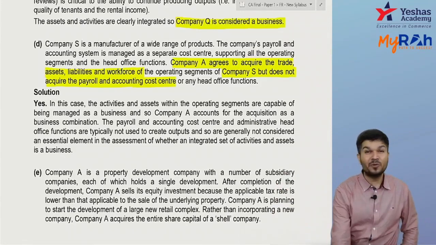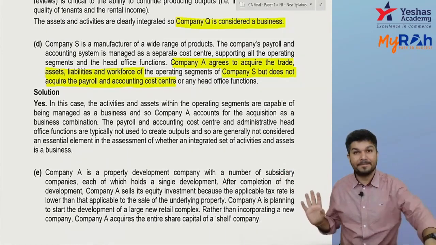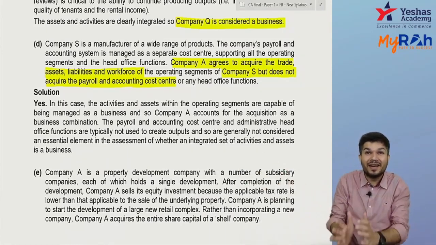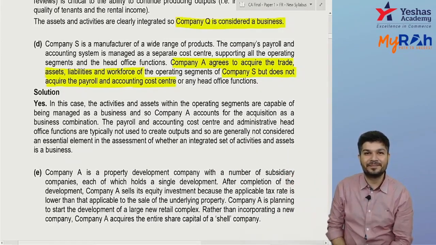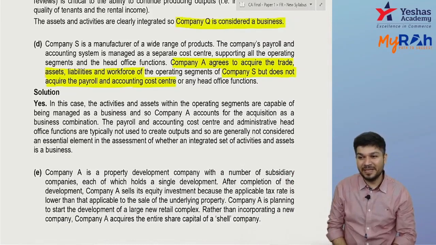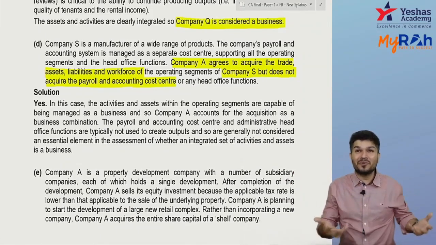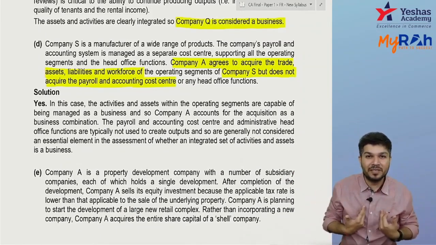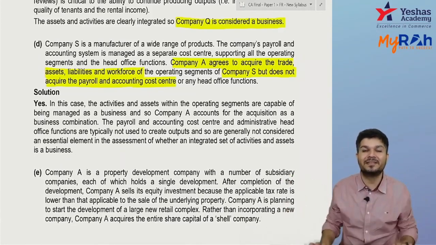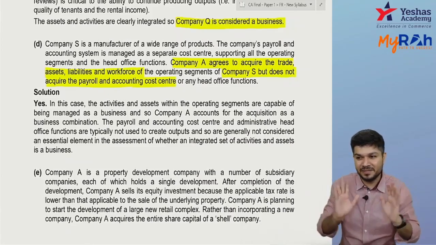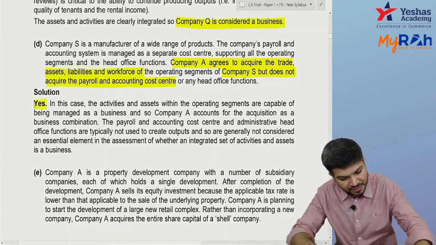Okay, if accounting and payroll software are not taken over, but all other things are taken over, is it a business acquired? So without that accounting and payroll software, would it still be a business? Yes. If I don't acquire your accounting and payroll software, it's fine. I might have my own. But here I'm acquiring your customers, your suppliers, your assets, your liabilities, your workforce, everything. So this is still a business, so it's a business combination. Whether it's a business combination, the answer is yes.